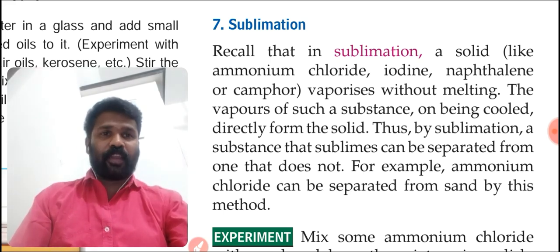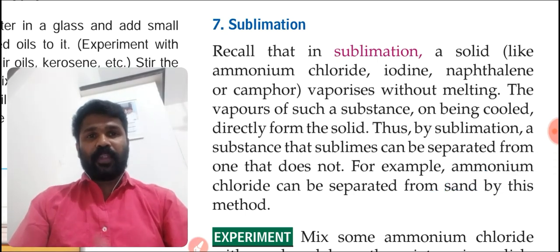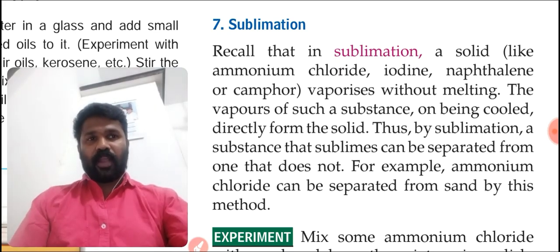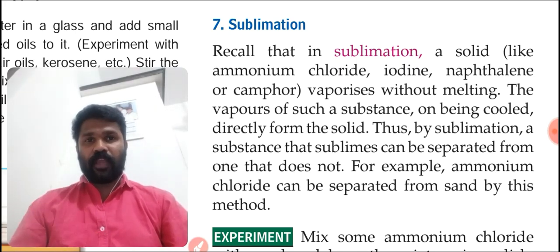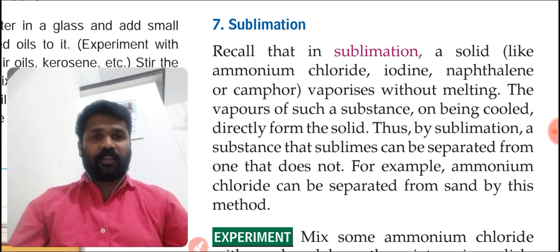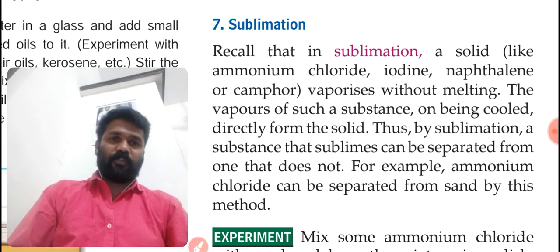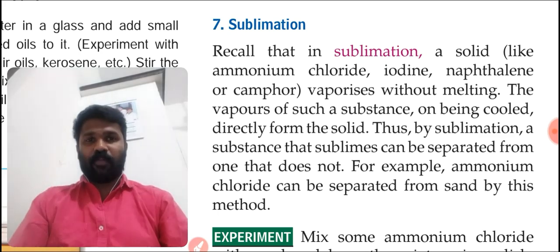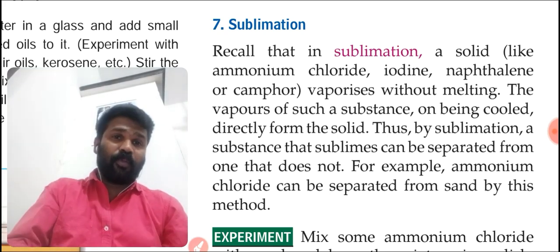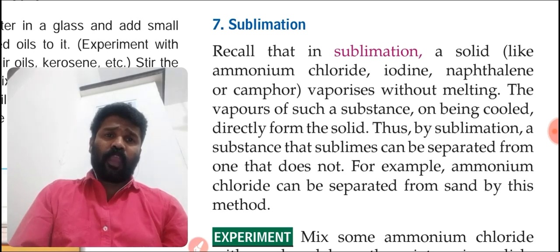Thus, by sublimation, a substance that sublimes can be separated from one that does not. For example, ammonium chloride can be separated from sand by this method. Suppose we mix ammonium chloride and sand, then sand and ammonium chloride can be separated on the basis of the sublimation process. Because ammonium chloride is a sublimate, it will directly change to gas. Then sand will remain there. So both can be separated very easily.